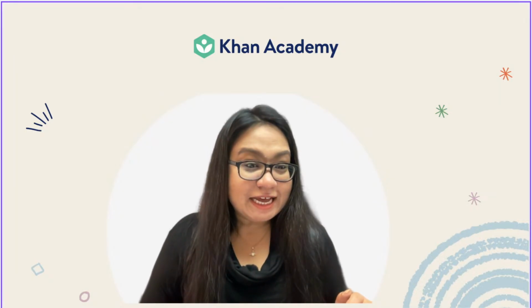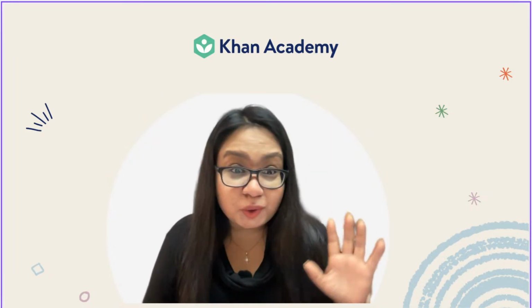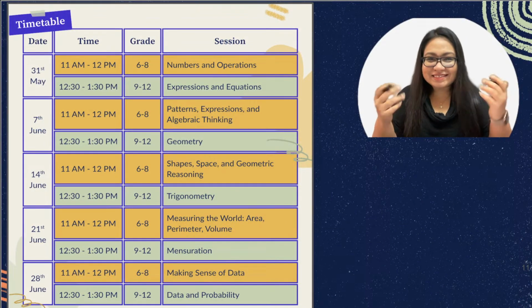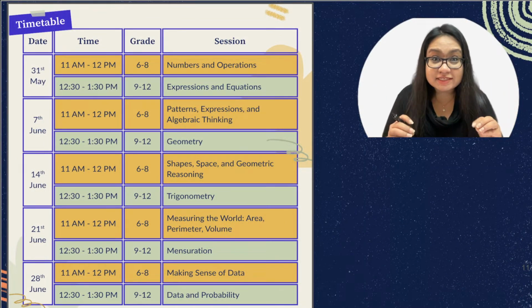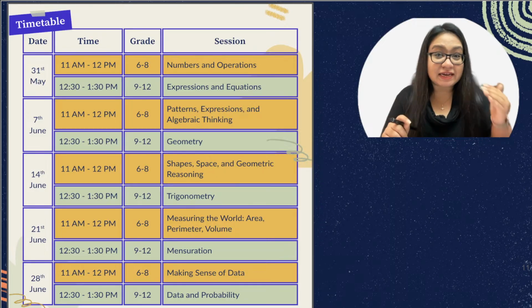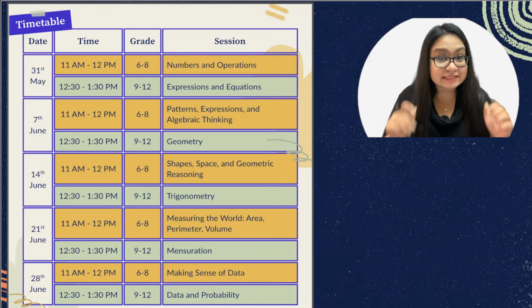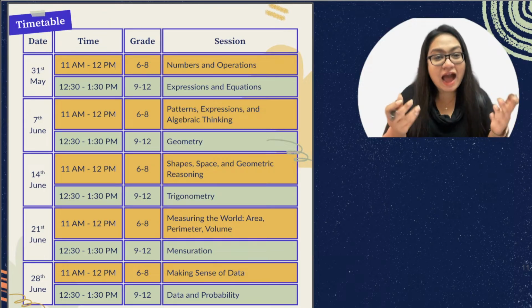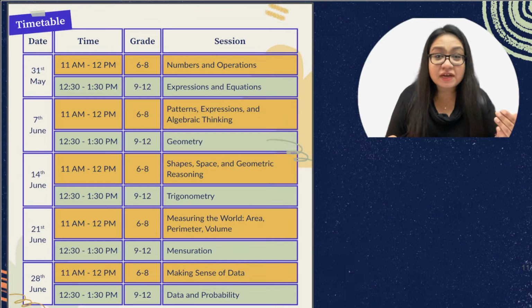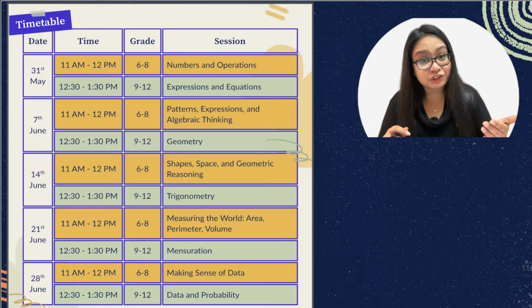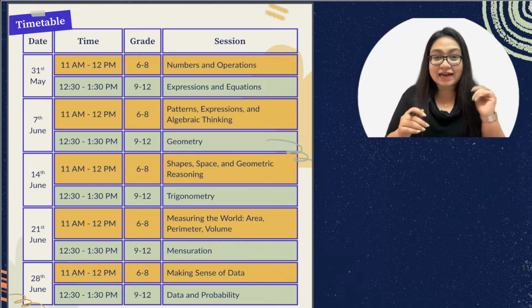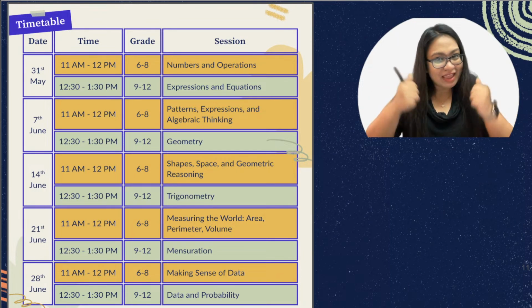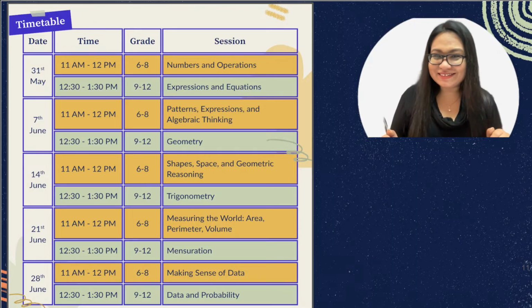First things first, here is the schedule for the English sessions if anybody does not know that. Today's 11 o'clock session is for grade 6, 7th, and 8th, and we will be doing statistics, basically data handling, which is the basics of statistics. And from 12:30 onwards, we will have another session for the higher grades, that is grade 9, 10th, 11th, and 12th. Okay, everybody good?